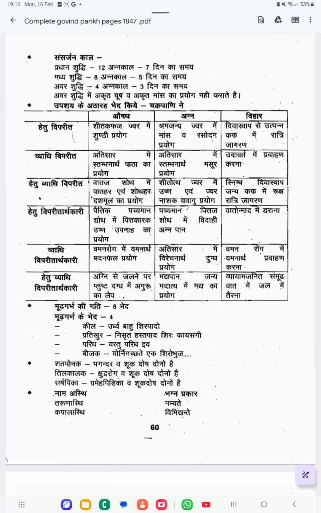Lamba means the fetus is in a vertical position. Ruju means the fetus is in an upright position. So these are the 8 types of Gati which will create Mudhagarbha.